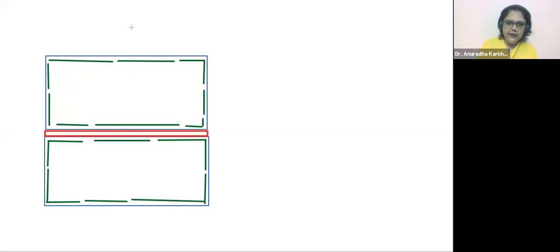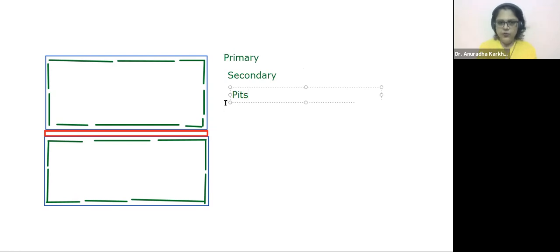Now I will label it. Primary cell wall. उसके नीचे मैं बना रही हूँ secondary cell wall, right? फिर मैं बना रही हूँ pits. I'll put the arrows, don't worry.